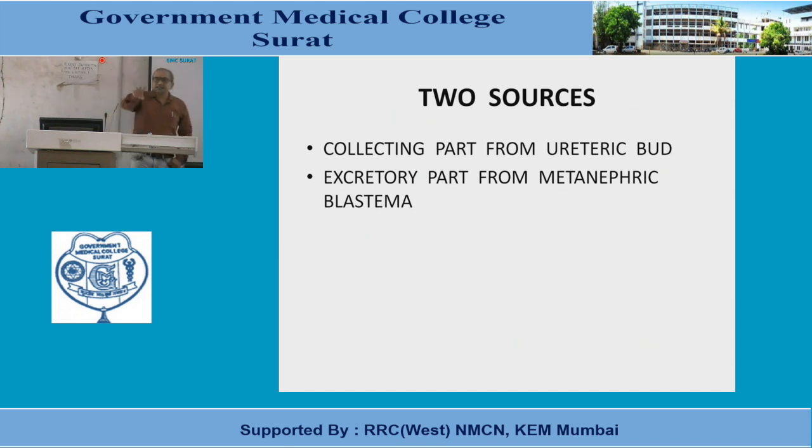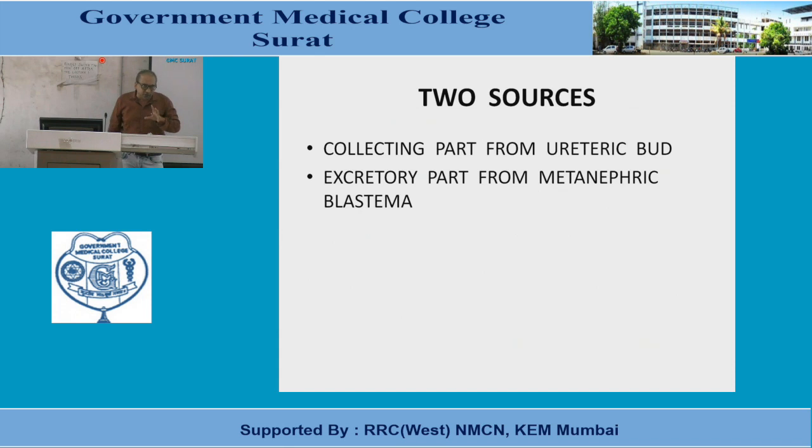Now here in this slide, you can notice that this metanephric kidney has a dual source, two different sources for the origin. One source is the mesonephric duct, that is going to give rise to the ureteric collecting part, and the second source is the nephrogenic cord, what we have discussed in the introduction, the caudal unsegmented part of the intermediate mesoderm.